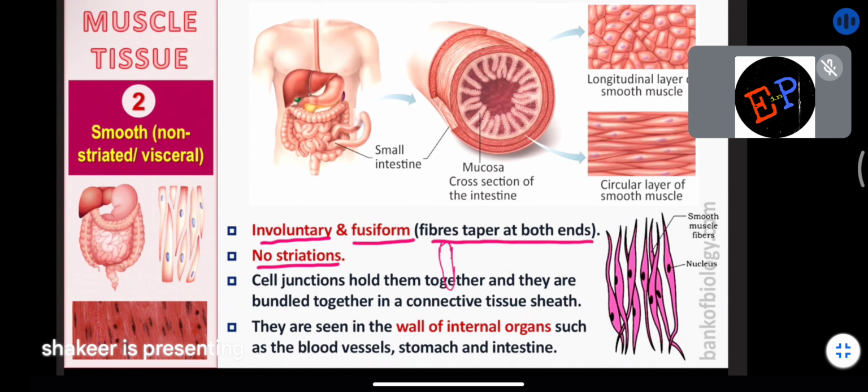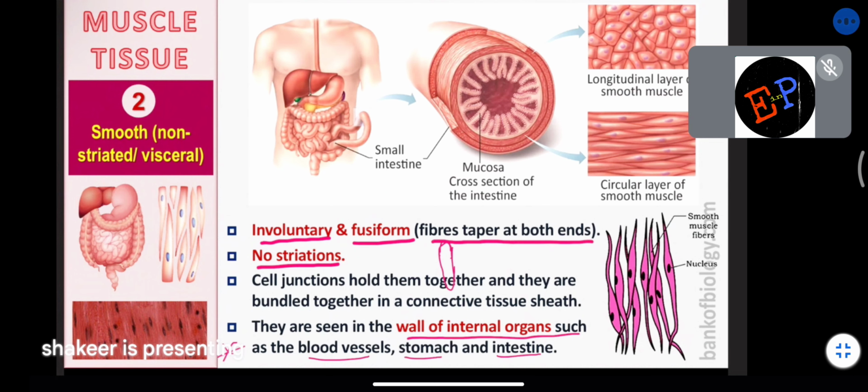They are seen in the walls of internal organs such as blood vessels, stomach, as well as intestine. This is the most important point in this whole slide. So where can you find these non-striated or visceral muscles? In the walls of internal organs such as blood vessels.